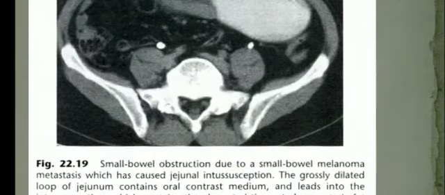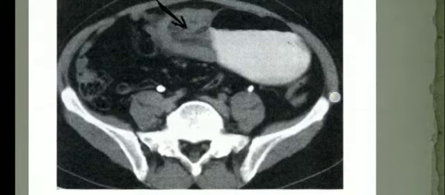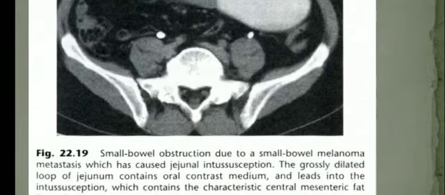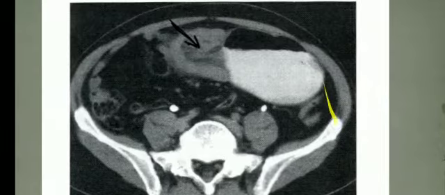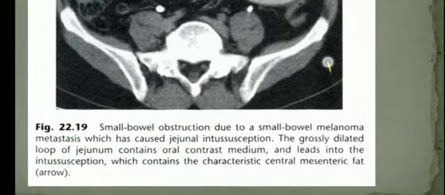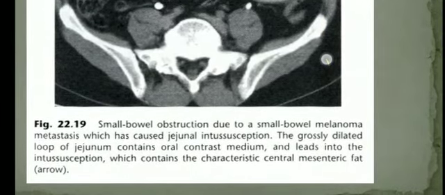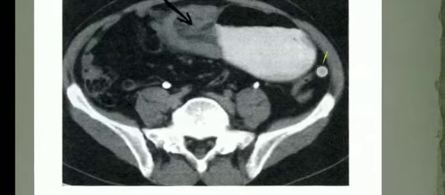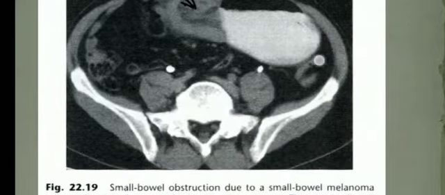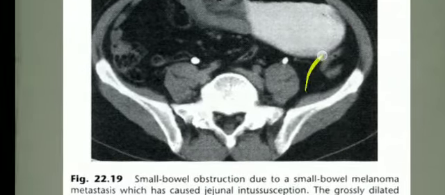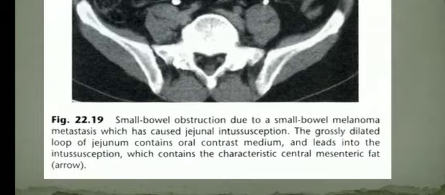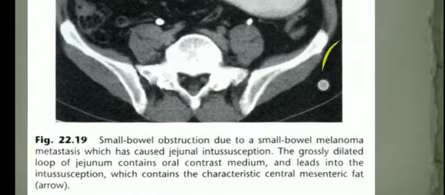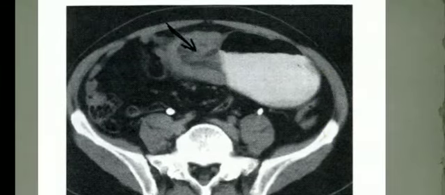So this is a CT scan showing a small bowel obstruction due to a small bowel melanoma metastasis which has caused jejunal intussusception. So the grossly dilated loop of jejunum contains oral contrast medium. And here this is a lead point and leads to the intussusception. So you can see the intussusception here, which is shown by the black arrow, and this contains a characteristic central mesenteric fat. So in intussusception, the mesentery will have fat.